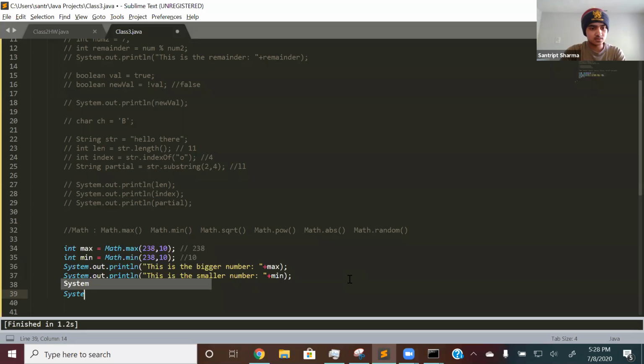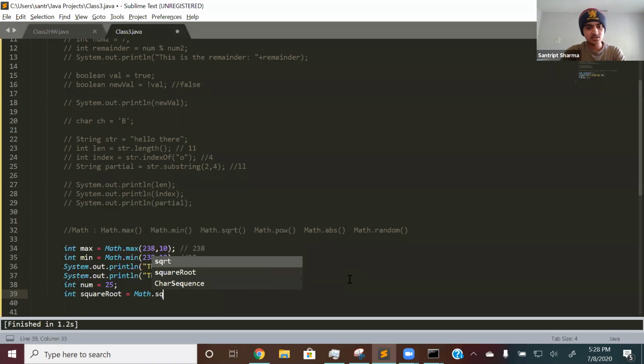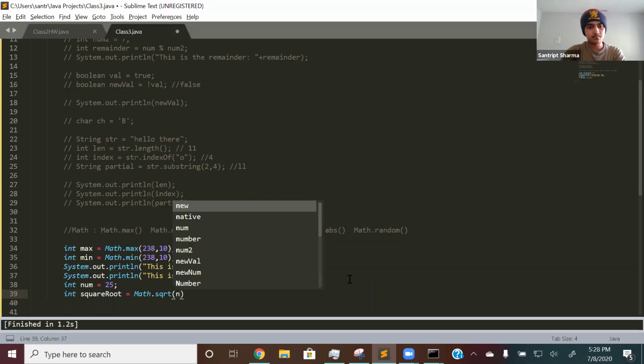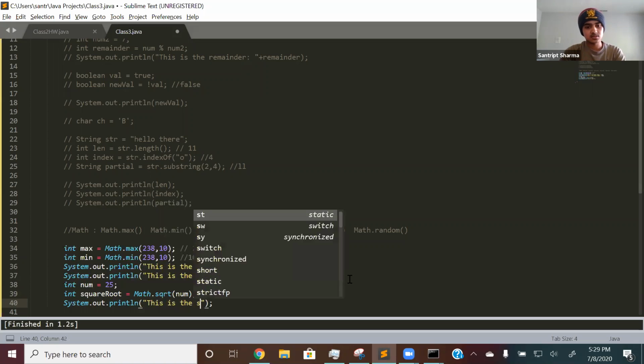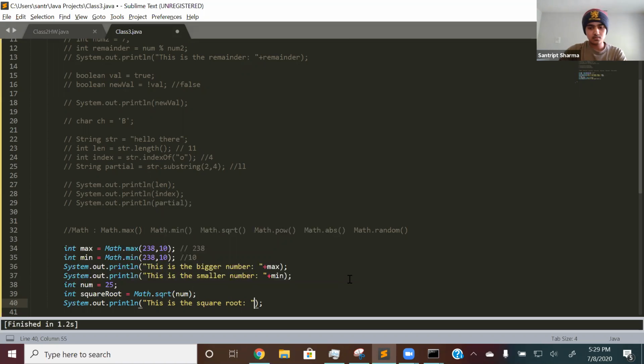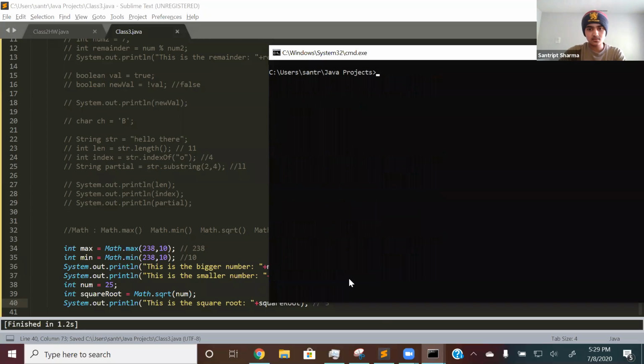Yeah, and then int square root is equal to math.sqrt of num. So then let's just print that out. This is the square root. So this will print out 5 because the square root of 25 is 5. So yeah, it's very simple. So we print that out.